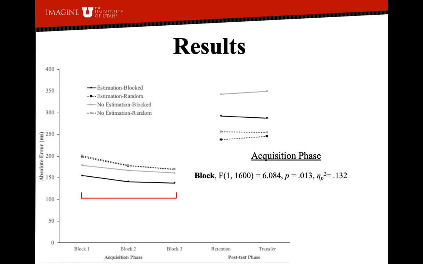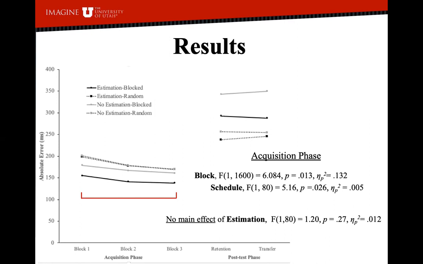A main effect of block was documented, indicating all groups significantly improved performance across the acquisition phase. Additionally, as expected, results conformed to the traditional contextual interference effect for both our error estimation and non-estimation groups, indicating that the block group outperformed the randomized group during the acquisition phase. There was no effect of error estimations on the performance during this phase.